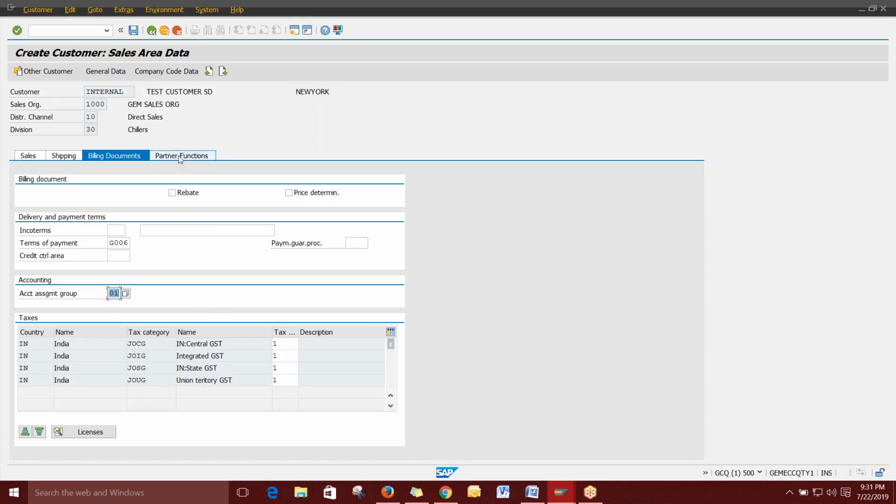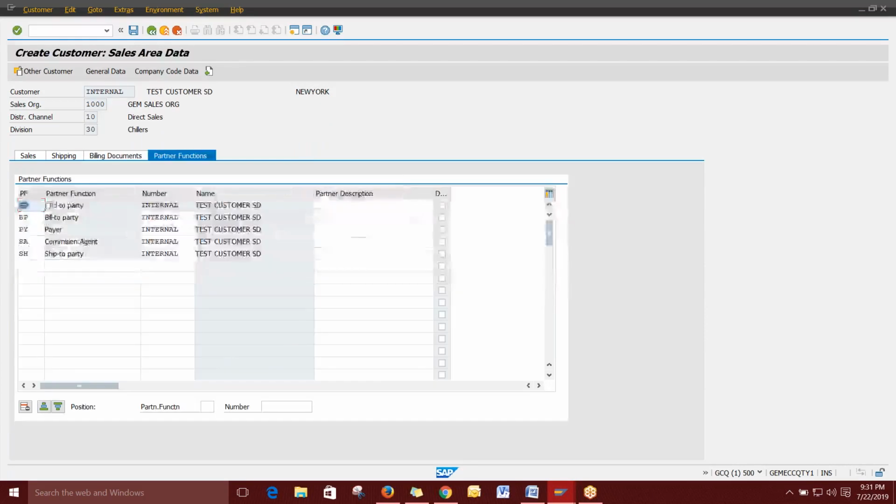The final thing is partner function. Partner function is very simple. What is the sold-to party and bill-to party? If you have any commission agent for this particular customer, that is, this customer is referred by any other commission agent, you can directly give his code, or else all of them are the same. If you don't have any direct link, or this customer is a direct customer, then you can link all the functions as the same customer.